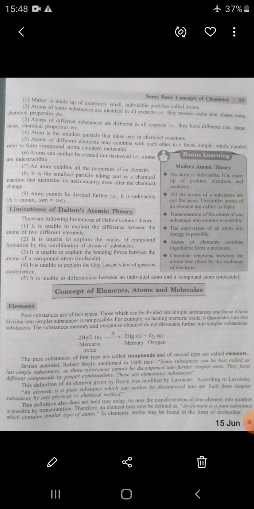Lavoisier modified this definition: an element is a pure substance which can neither be decomposed into nor built up from simpler substances. According to the modern definition, an element is a pure substance which contains similar type of atom. This is the purest definition in modern chemistry.